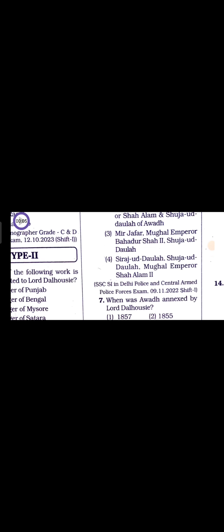So question number 5. The British annexed Punjab after defeating the Sikhs in the Anglo-Sikh War in the year. Option 1, 1839. Option 2, 1835. Option 3, 1845. Option 4, 1849.